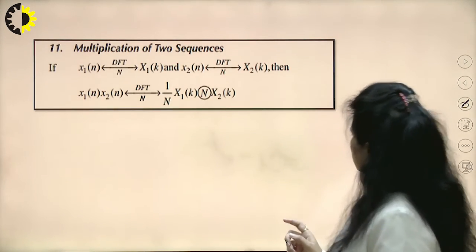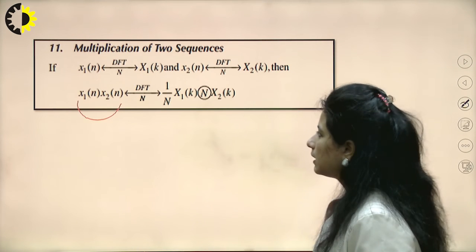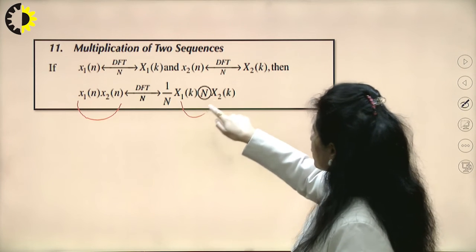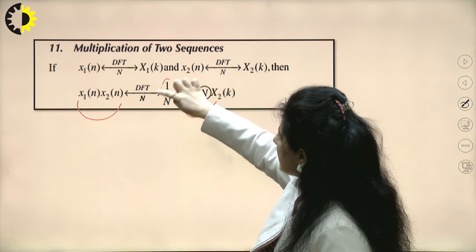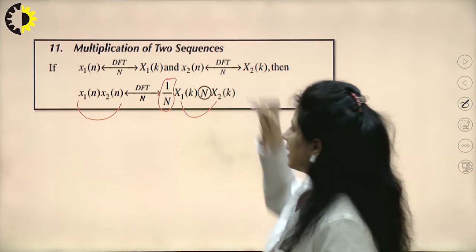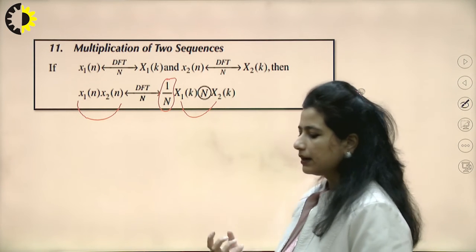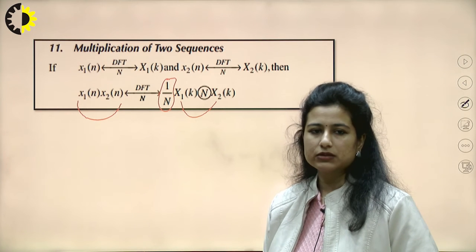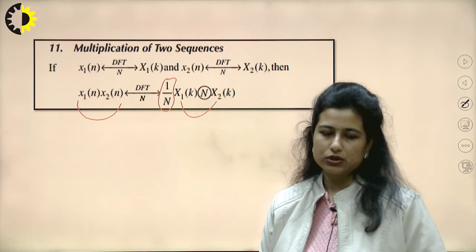Another property: if I multiply these two signals in the time domain, it is the reverse of the convolution theorem. It is equal to the convolution of the signals in the frequency domain, scaled down by this factor N. Of course, I would try to multiply the signals in the time domain itself, because it is easier to multiply these two signals rather than take their convolution in the frequency domain.